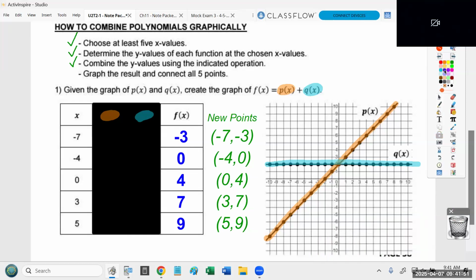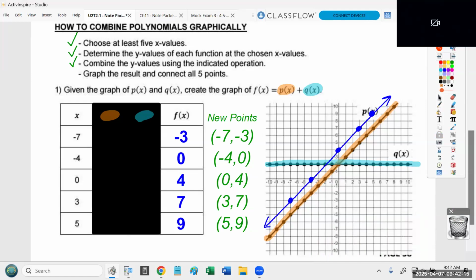So if I go to graph those, I've got -7, -3, -4, 0, 0, 4, 7, 3, or excuse me, 3, 7. I said that backwards, and 5, 9. And the directions are to graph those points and then connect them. That is your final answer.